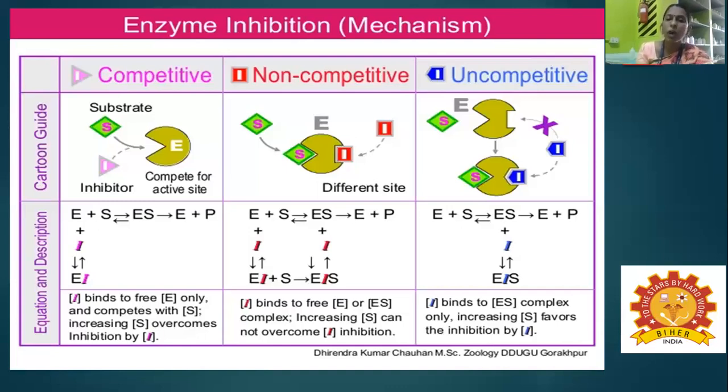So automatically, increasing the substrate concentration cannot overcome the inhibition. And the third one is uncompetitive. Uncompetitive means the inhibitor binds only with the ES complex, and increasing the substrate favors the inhibition.